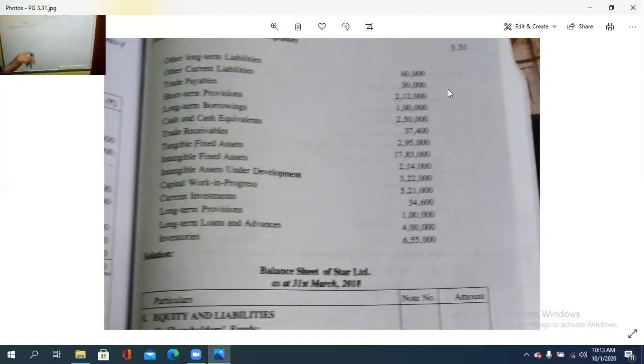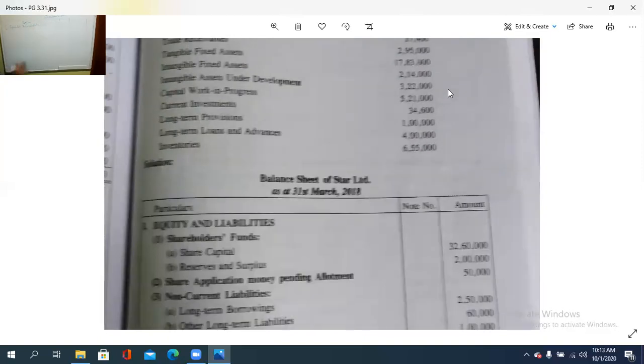Under equity and liabilities, what all comes? Firstly, the shareholders' funds. How much is it? Share capital, which is already given in the question, 32,60,000. This is directly given in the question; we are just putting the figures based on the assets as well as the liabilities. Firstly, the liabilities. This is the vertical form of balance sheet. Then reserves and surplus, also given in the question as 2 lakh.